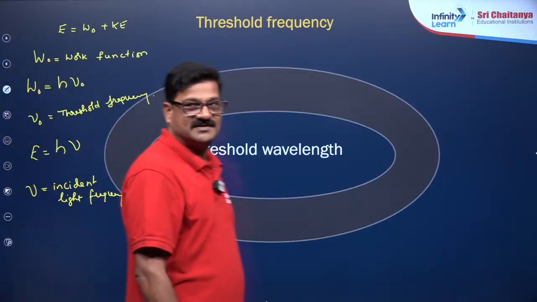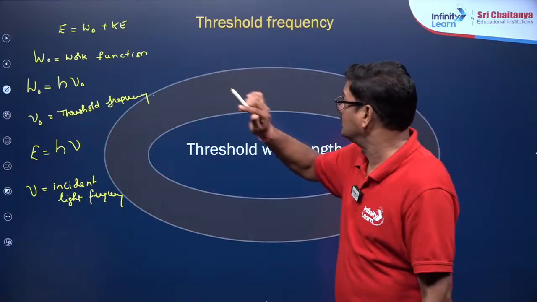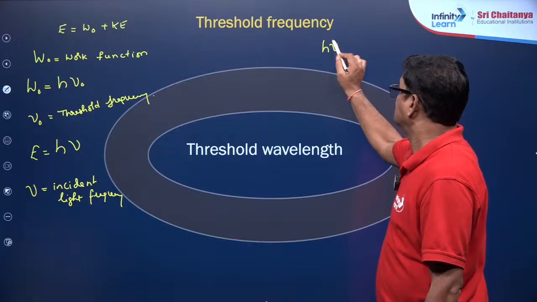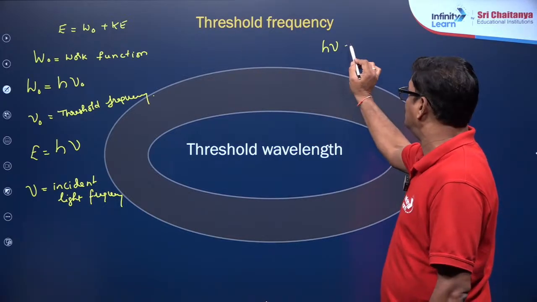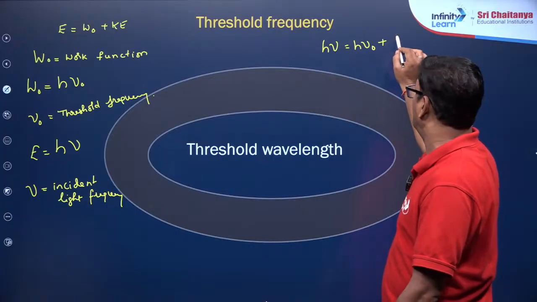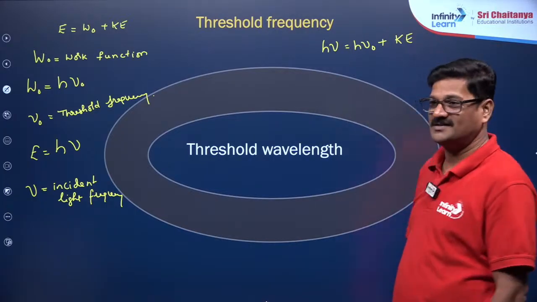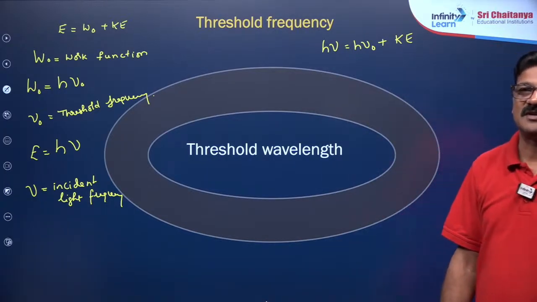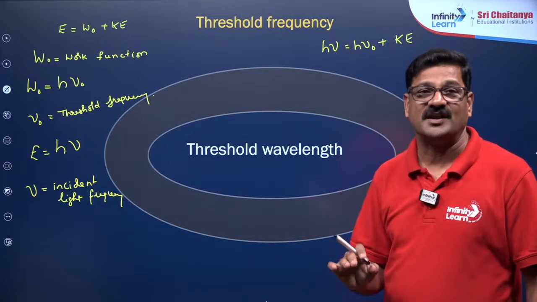So E is equal to h nu, W naught is equal to h nu naught, and KE is equal to half mv square, right? And we are going to discuss that in the detailed version.